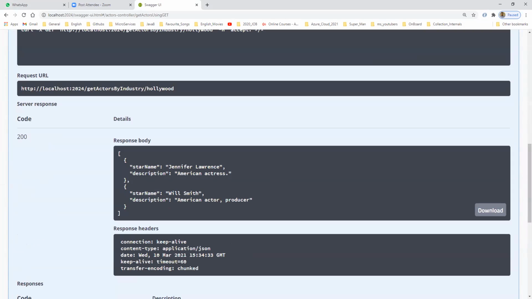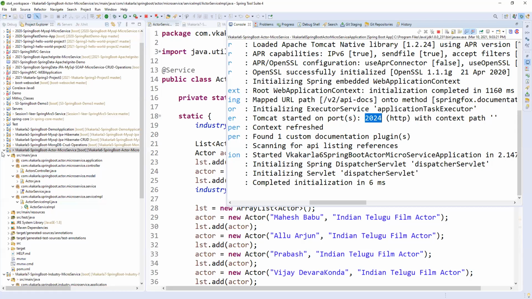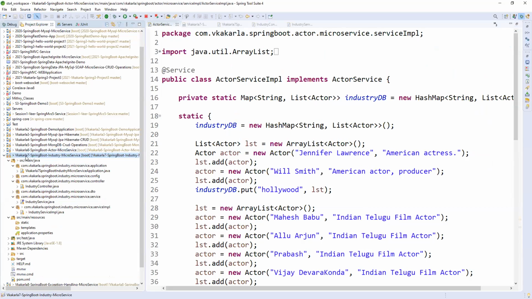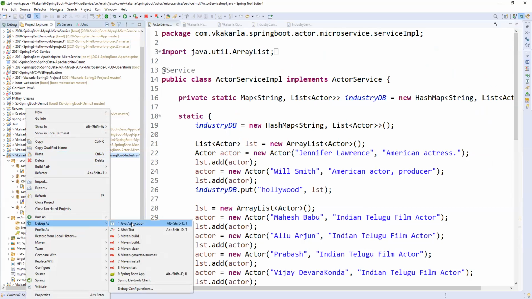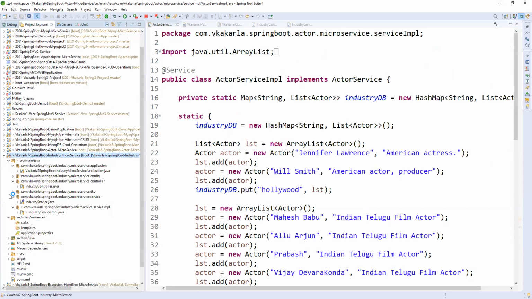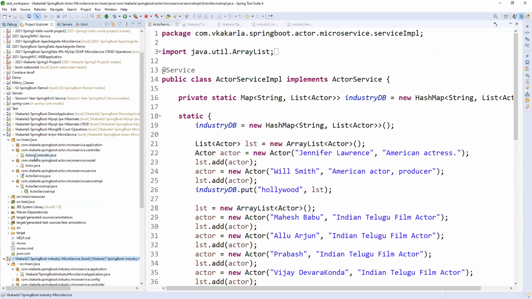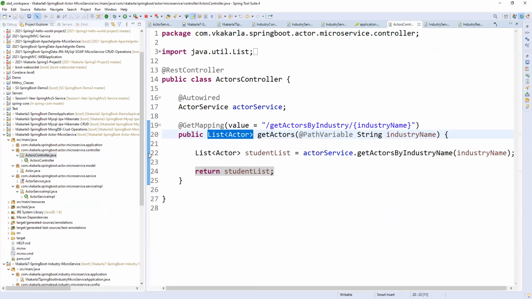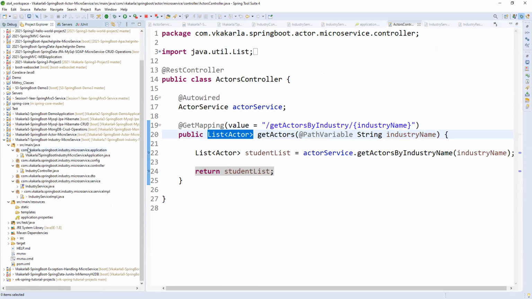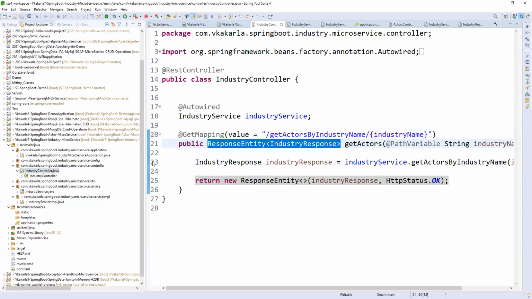Fine. Let me start another service, the industry service. I'm running it in debug mode. And also I want to show that the call will go inside these actors and the response will come back. Why? Because we are consuming, right? The call will come from service 7 to service 6, which means service B to service A. So let me check how it will go and how it will come back.